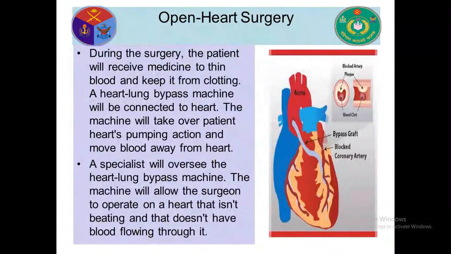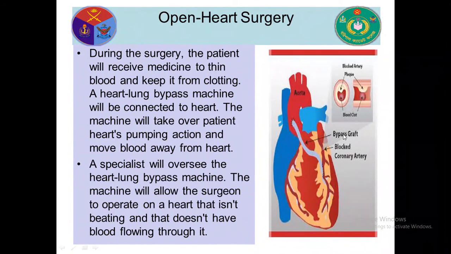During the surgery, the patients will receive medicine to thin blood and keep it from clotting. A heart-lung bypass machine will be connected to the heart. The machine will take over the patient's heart's pumping action and move blood away from the heart.